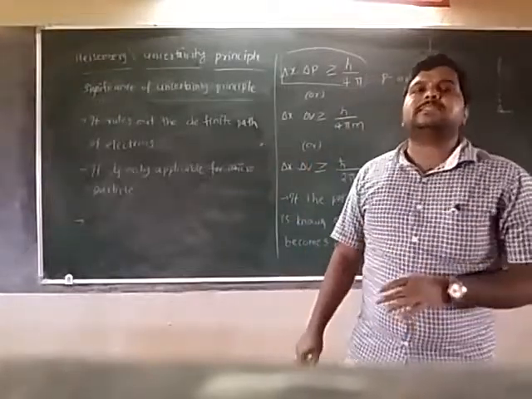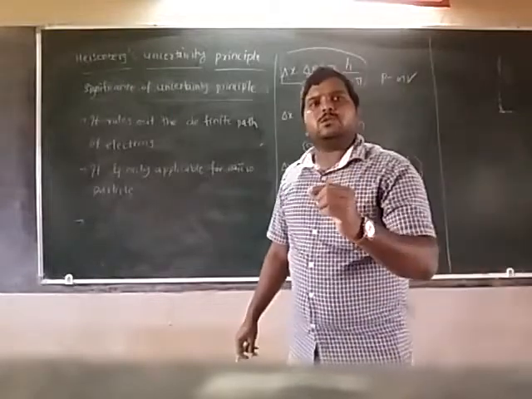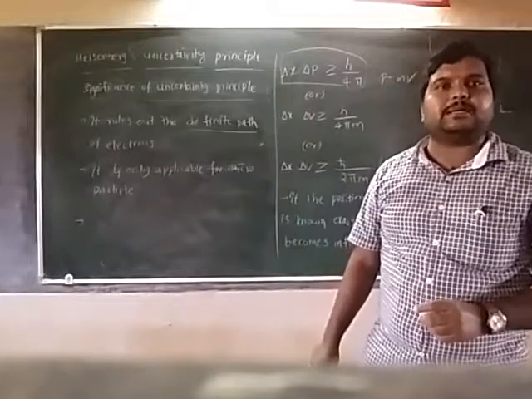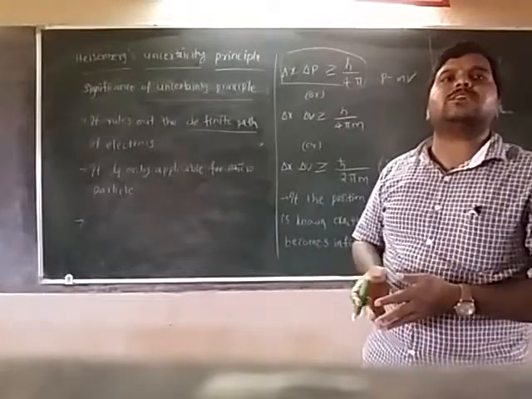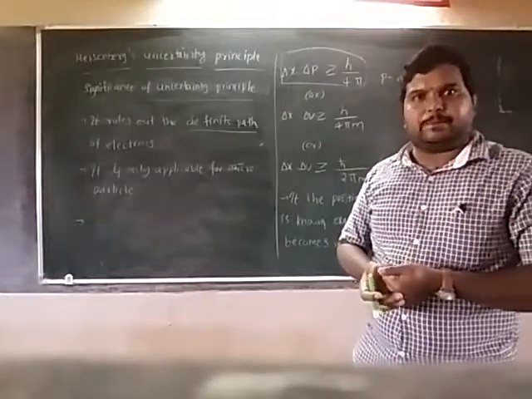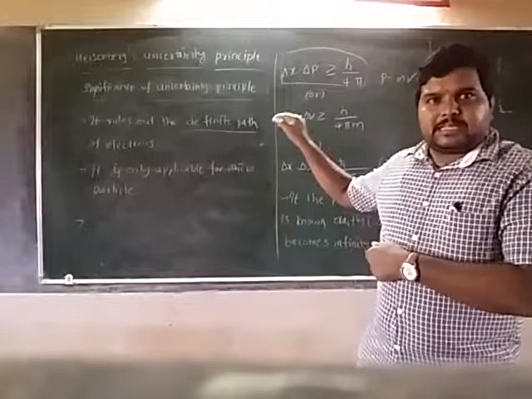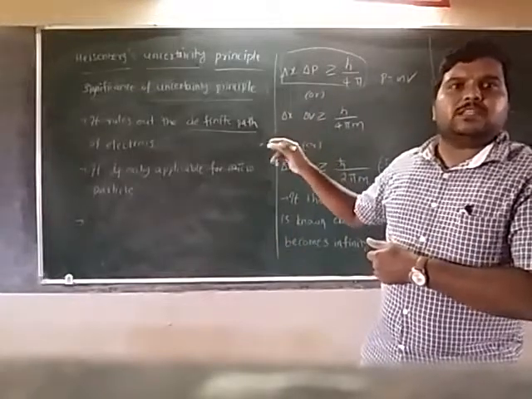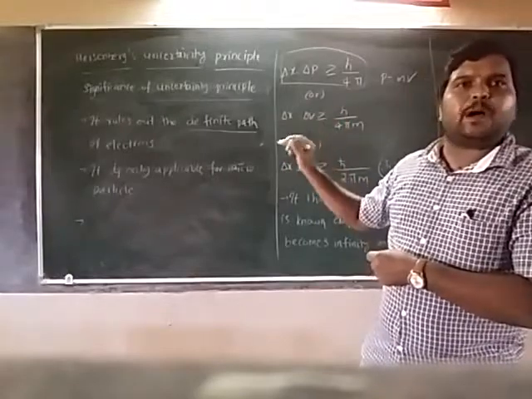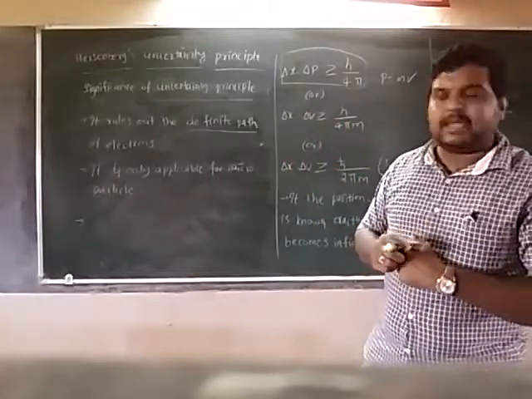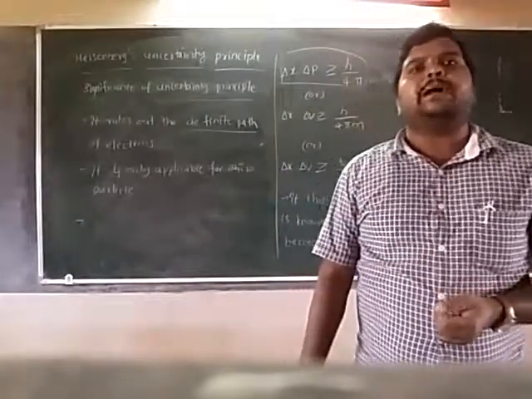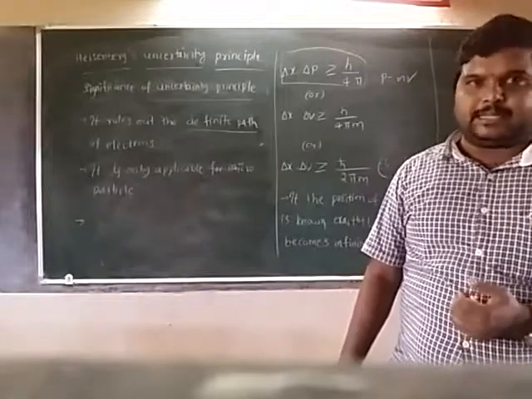But by observing the uncertainty principle, there is no chance for a definite path of the electrons in the atom. There is no existence of the path. If paths were there, we could identify the position and momentum. But Heisenberg's uncertainty principle says that there are no circular or definite paths for electrons. Is it clear? And it is only applicable for microparticles, not macroparticles.